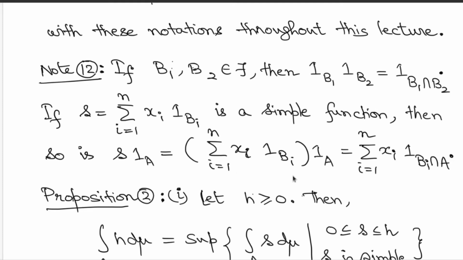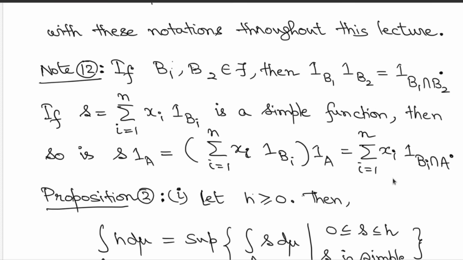You can rewrite this in terms of indicators again. The product of indicators, by the observation above, can be written as the indicator of the intersection of the sets. Therefore the simple function multiplied by an indicator still remains a simple function. We are going to make use of this observation in our next result.